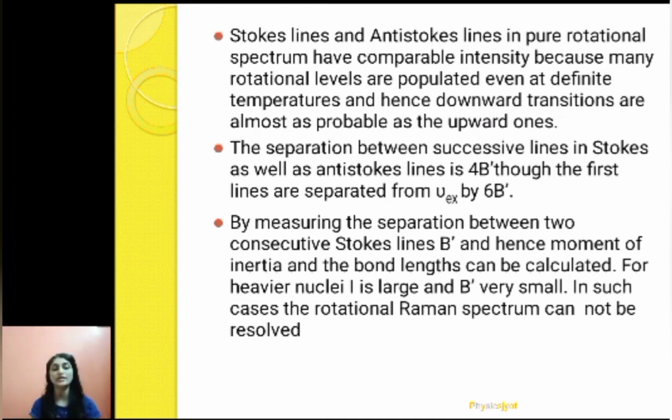For heavier nuclei, I is large and B' is very small, because B' is h upon 8 pi squared I; if I is larger, B' will be smaller. In such cases the rotational Raman spectrum cannot be resolved, because if B is very small, the spectral lines are so closely spaced that they cannot be resolved.